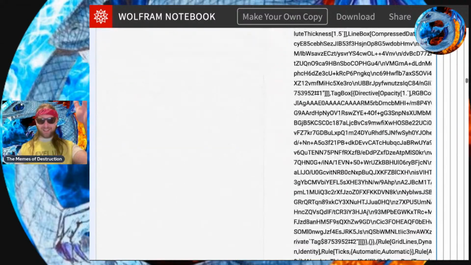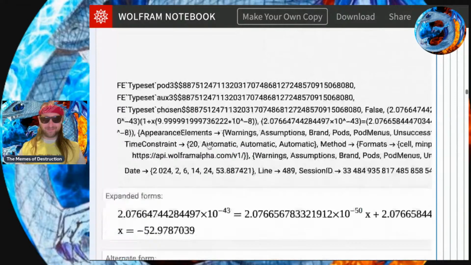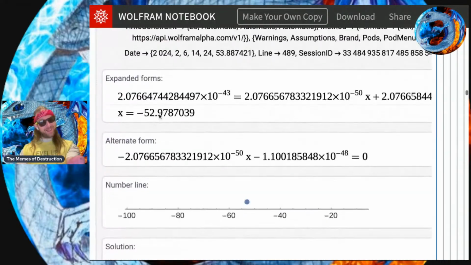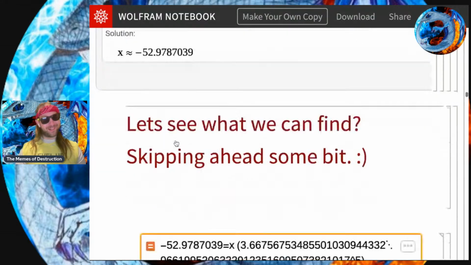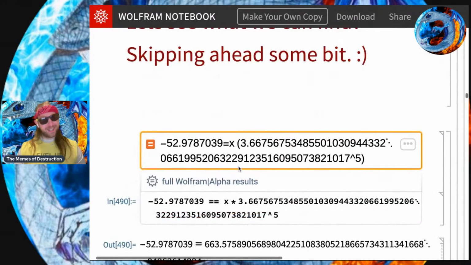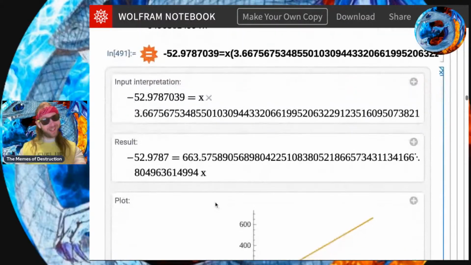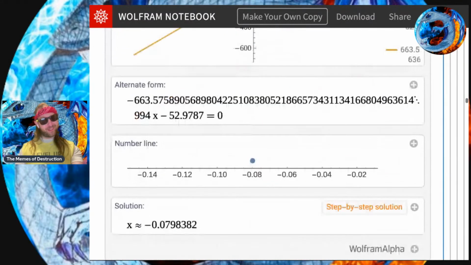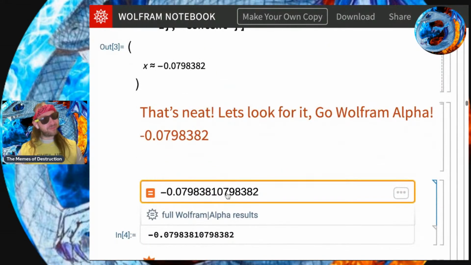Oh my god, it failed to load. Wolfram Alpha, what happened? Wow. Okay. So we'll move on. Basically, this is the number that we're looking for. I've done this calculation before, so skipping ahead a bit. This is just 2. We raise it to the 5th. That's why I am particular to this. I think it would explain a lot. I'm not sure if it's correct. But again, we solve for this, and then it gives you this little number here. Boom. Okay, so you search for that number.